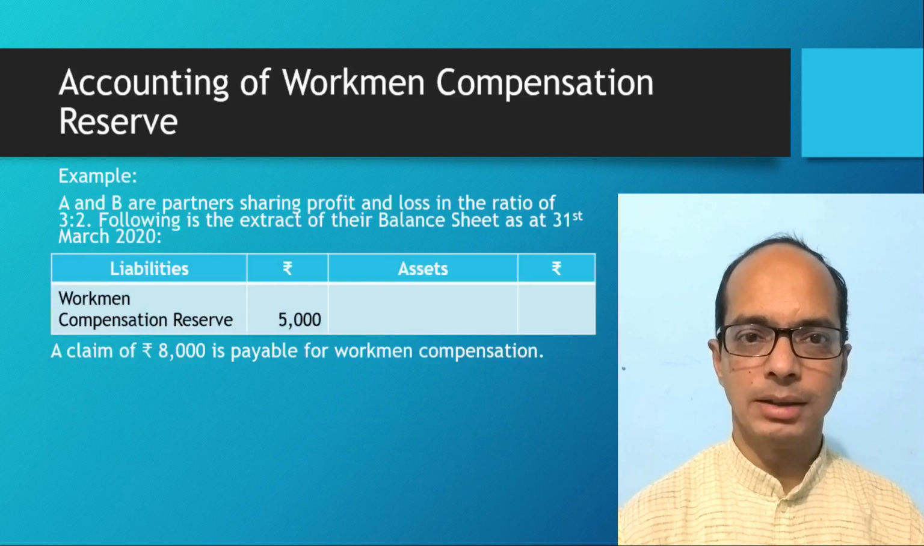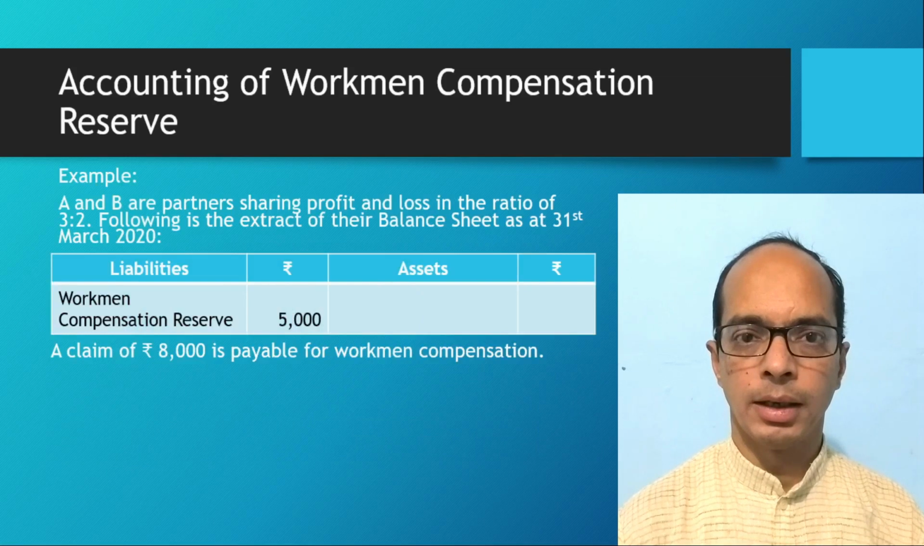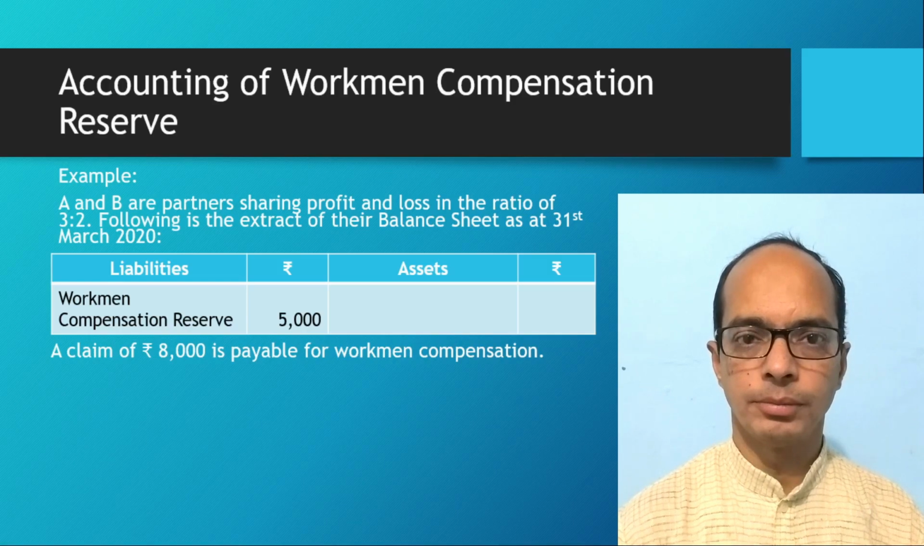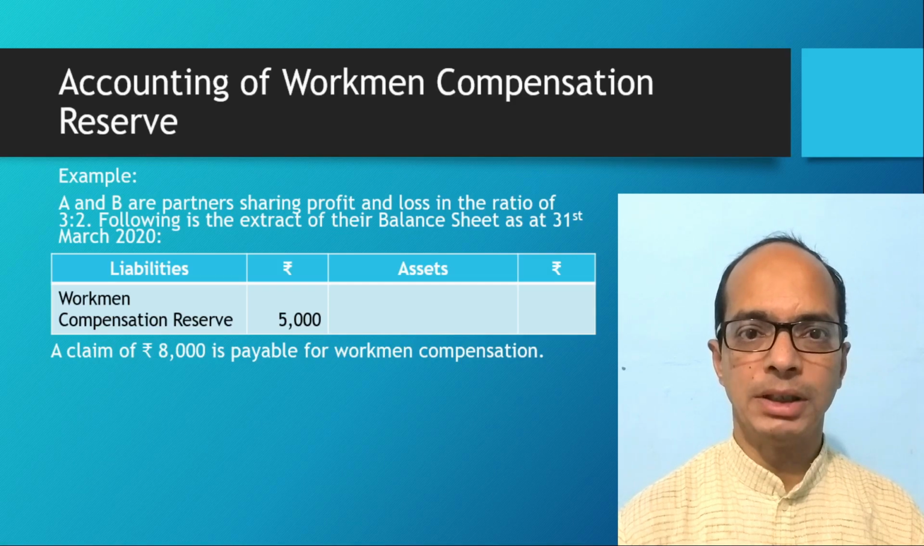A and B are partners. They are sharing profit in the ratio of 3:2. In the balance sheet at the liability side, workman compensation reserve is given rupees 5,000. But amount of claim against workman compensation reserve is rupees 8,000 in this case. Means claim is more than the amount of reserve, that is rupees 3,000. That is the kind of loss, and that loss will be debited to revaluation account.